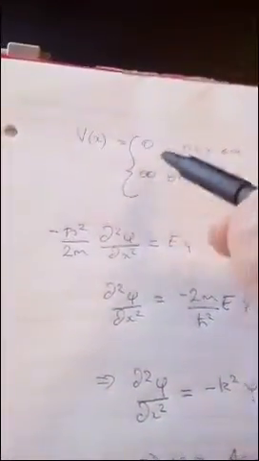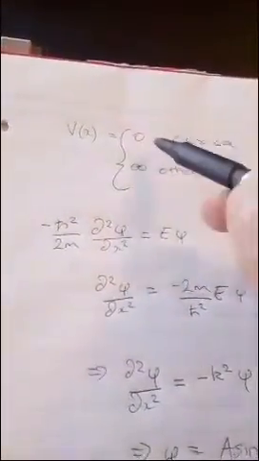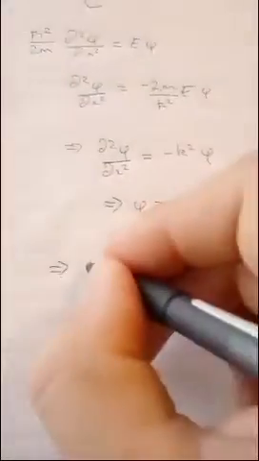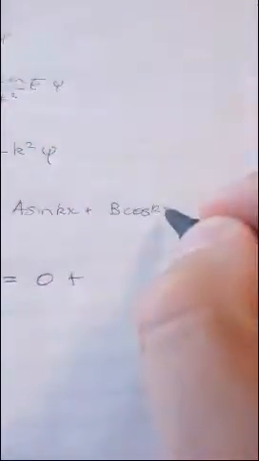The other thing we know is that at the boundaries of the well, the wave function equals 0, and the boundaries are at 0 and at a. So the function at 0 equals 0, which equals a sine of k times 0, which is 0, plus b cos of k times 0, which is 1 times b, because cos of 0 is 1.